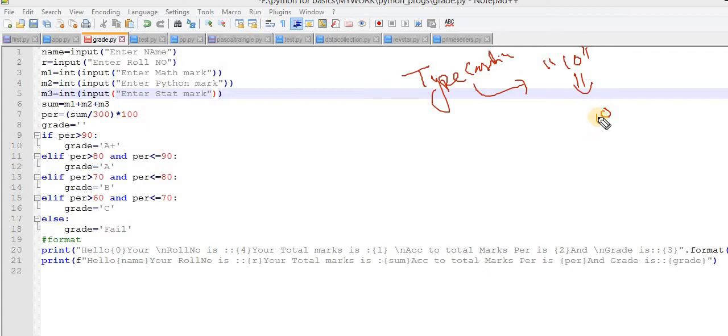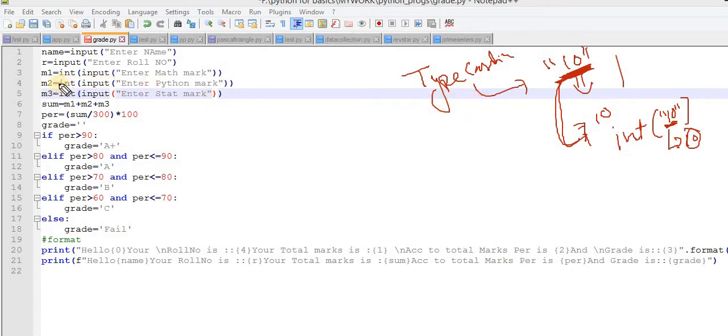To do this, I have to tell it I want to convert this string into an integer. For converting a string into an integer, I am using int. So this is now converted into the integer class. Earlier it was in the string class, but now it is converted into the integer family.